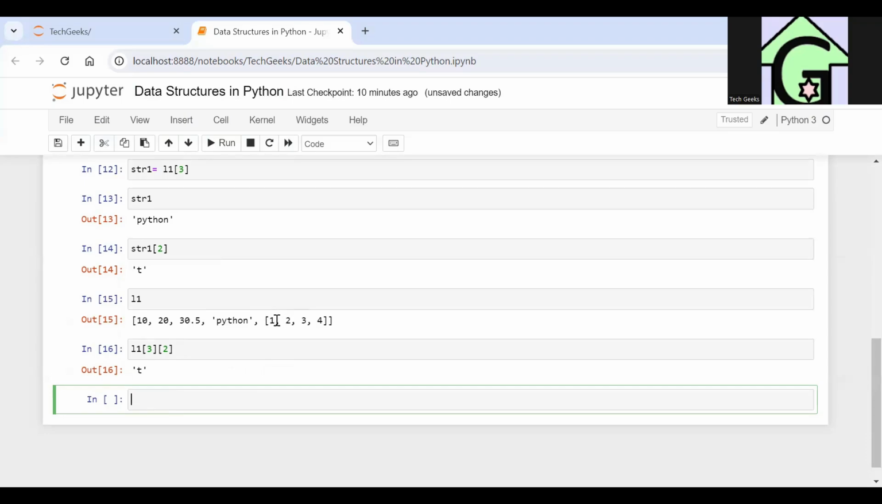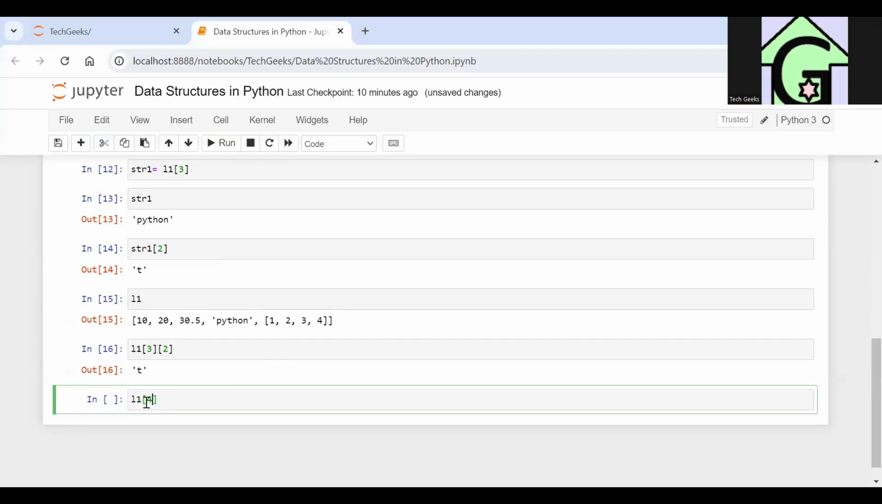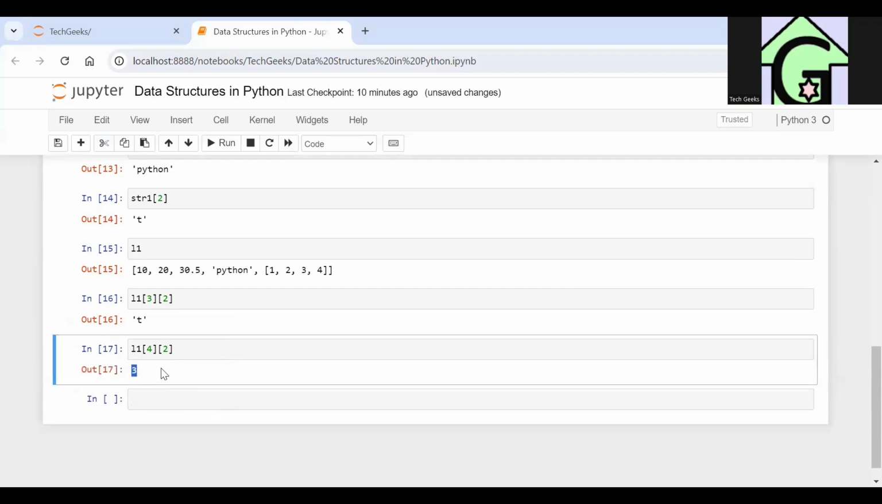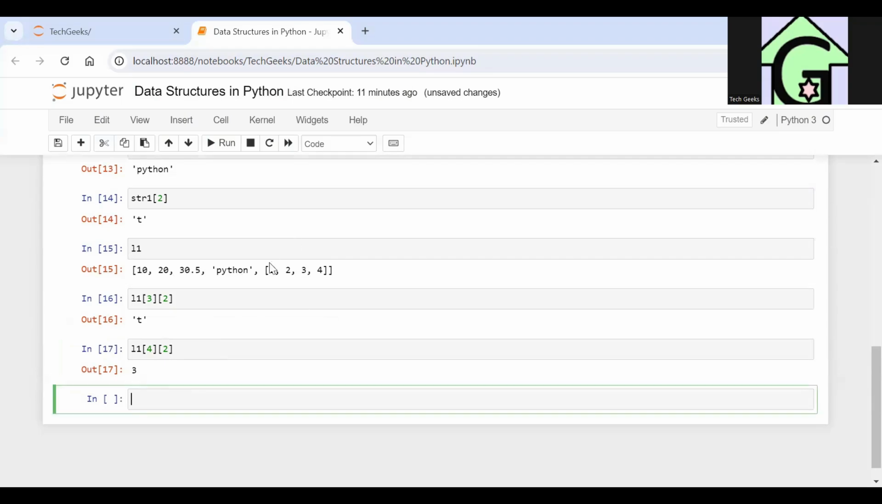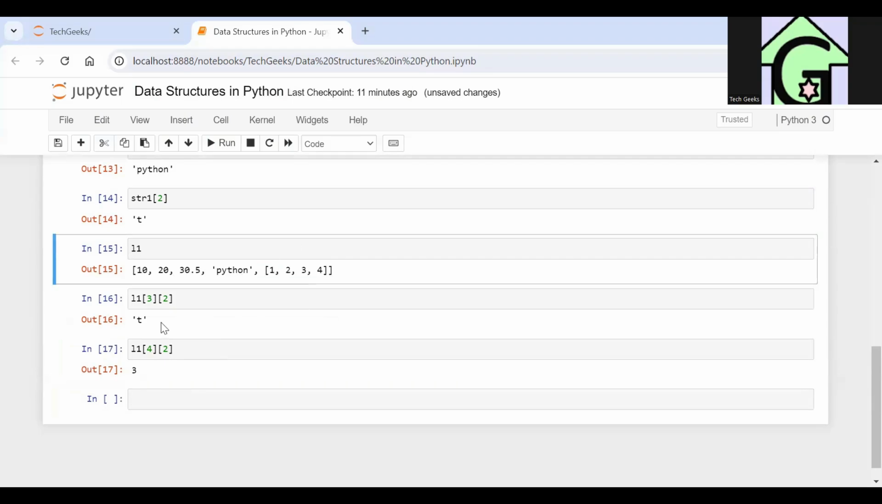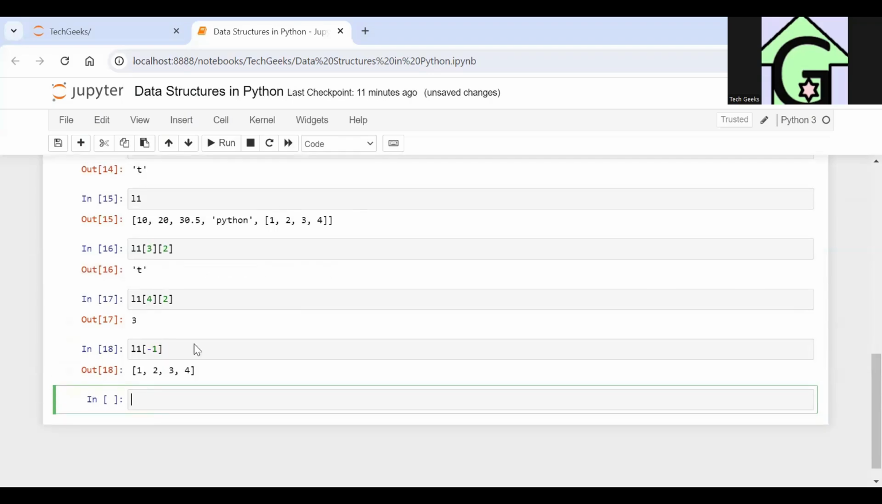Similarly guys, if I want to access this 3 inside L1, how will I be doing it? 0 1 2 3 4. This whole list is occupied at index 4. So I'll be writing L1[4] first. Then inside this list, again the index starts from 0. This is 0, this is 1, this is 2. I'll be writing 2. So in this way, I will be accessing the element 3 inside a list of another list. So guys, I can access this full list either with index 4, or I can simply write L1[-1] to access the last element inside the list, which will give me 1 2 3 4.